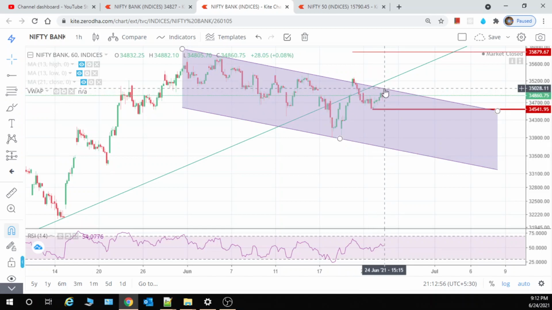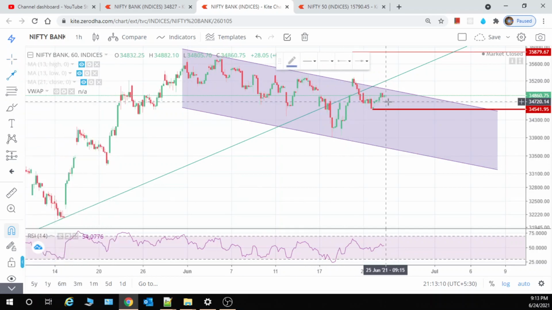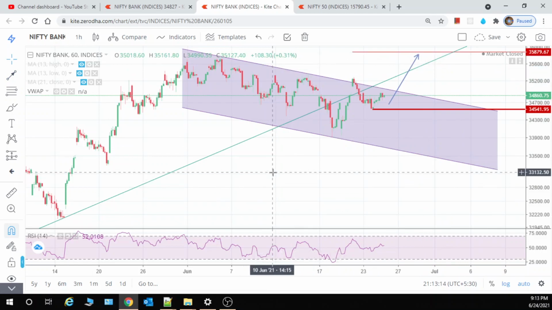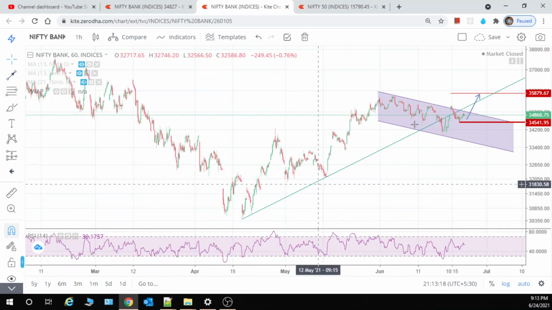As soon as it goes above 35,028, above this channel line, the immediate target would be 35,879. Nifty Bank is also moving towards 35,879.